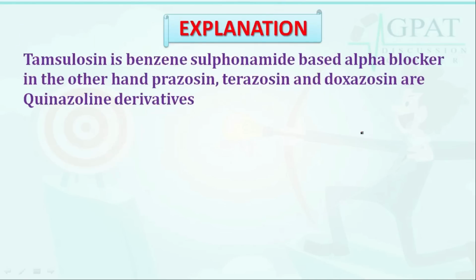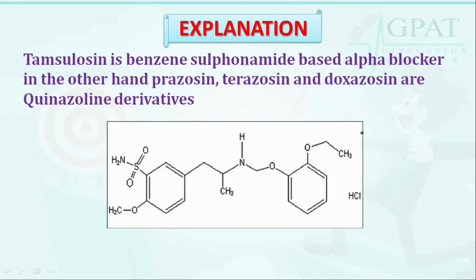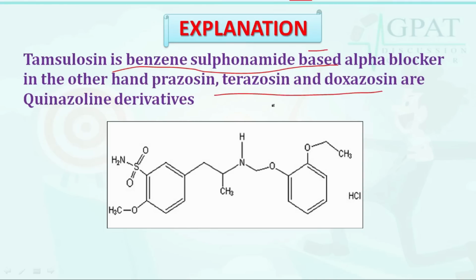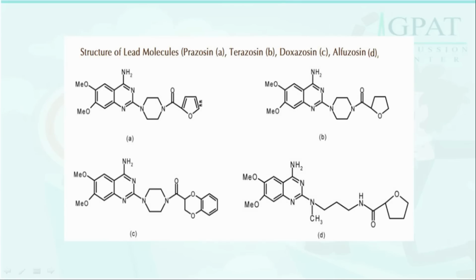So let's discuss with the help of the explanation. Here we have a detailed description of tamsulosin. Tamsulosin is a benzene sulfonamide based alpha blocker. On the other hand, prazosin, alfuzosin and doxazosin are quinazoline derivatives. Here we also have a diagram. The first one is prazosin, another one is alfuzosin, this one is terazosin, and D is doxazosin.